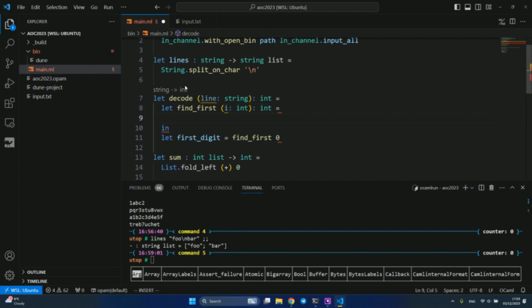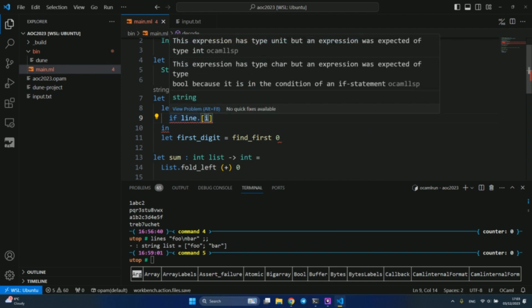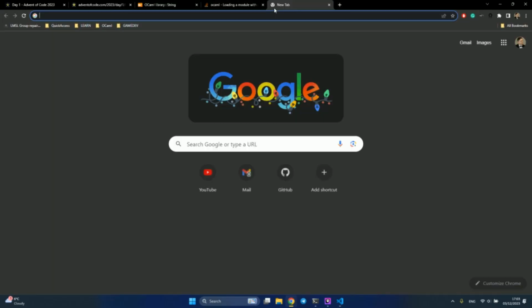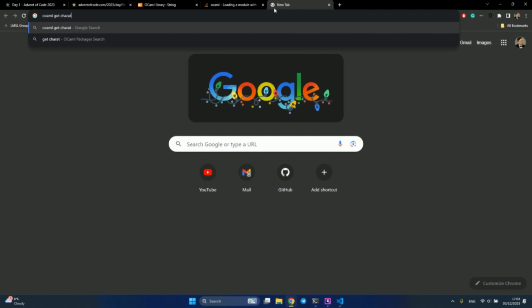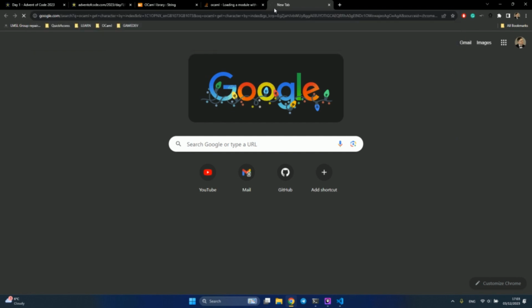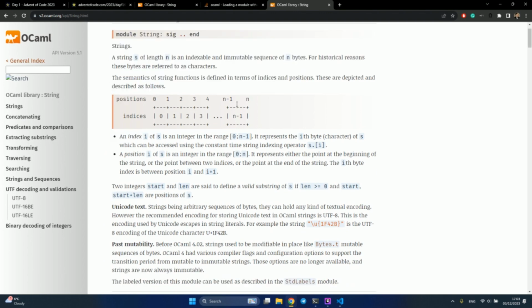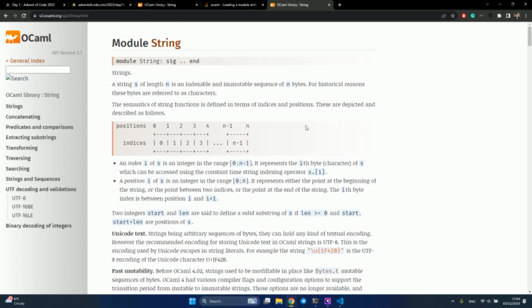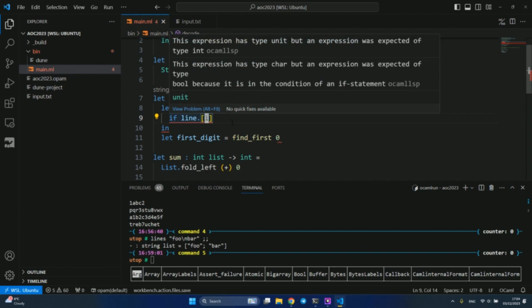So again, our string is line, and we check line at position e. I think you just use this. How do you get the character by index? Okay, I forget how to get a character by index in OCaml. Wait, why is there no... okay, String.get, or s.[e]. Okay, anyway, it was correct.